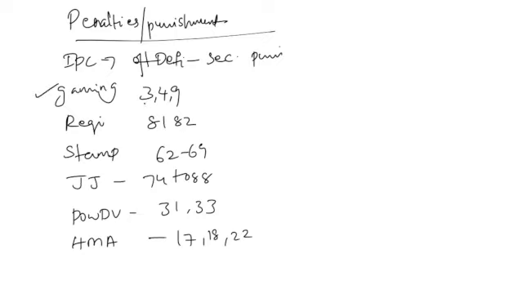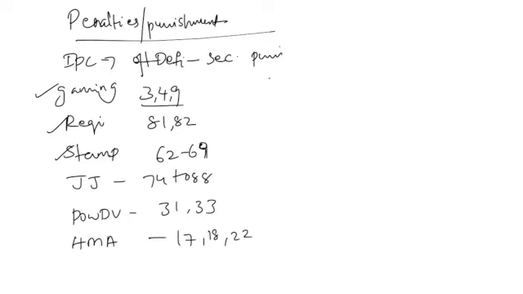For gaming, look into 349 under penalties. For registration, 81 and 82. For stamps, 62 to 69. For juvenile justice, sections 74 to 88. For protection of women from domestic violence, 31 and 33. Hindu Marriage Act, sections 17, 18 and 22.